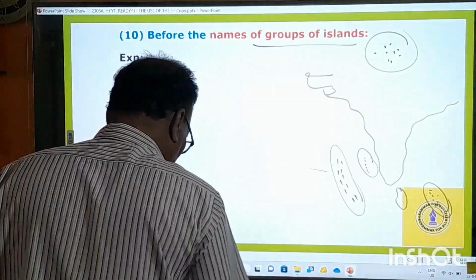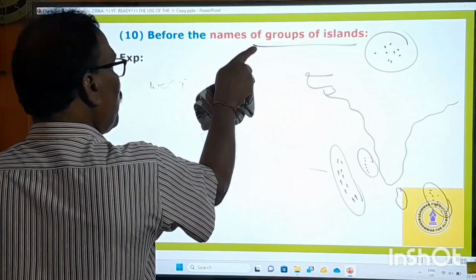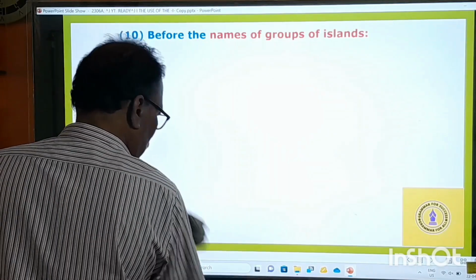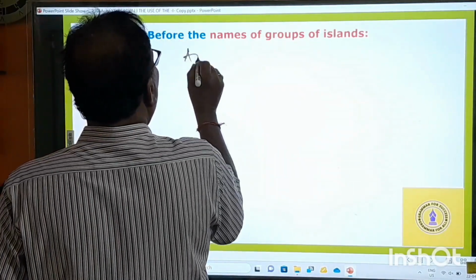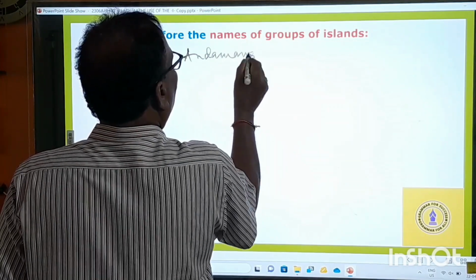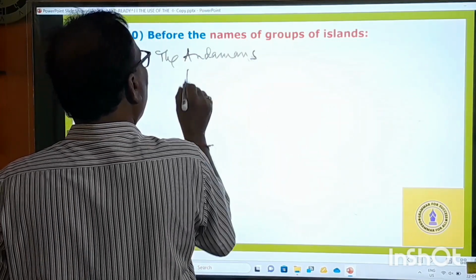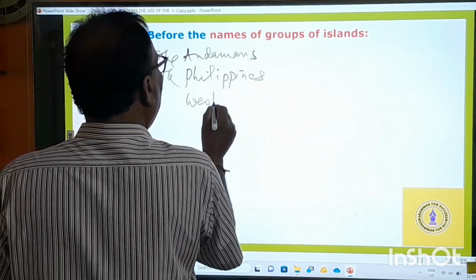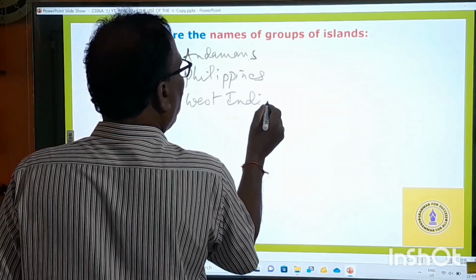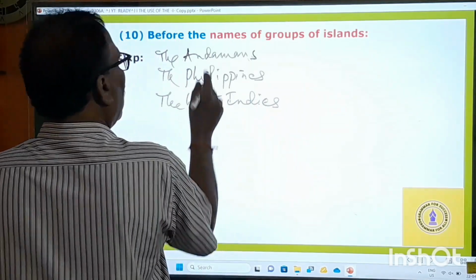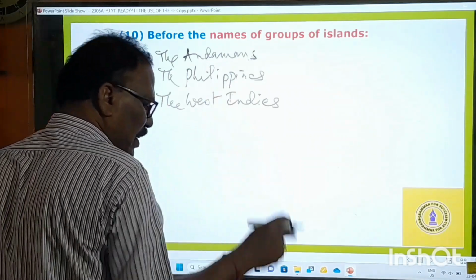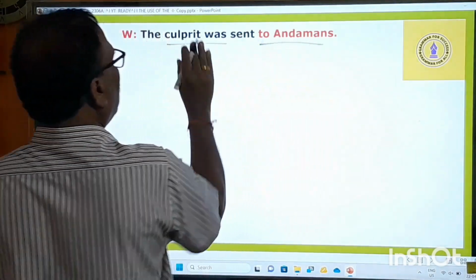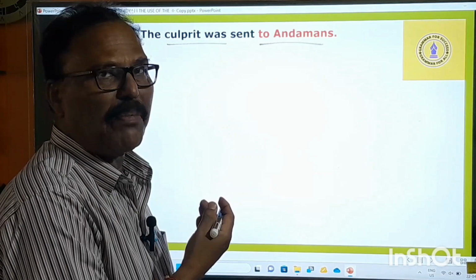So before the names of groups of islands, we must use the definite article. Now let us get the names. The Andamans, the Philippines, the West Indies. These are all the names of groups of islands. "The culprit was sent to Andamans." "To Andamans" is a mistake. You think it is correct, your friend says it is a completely 100% right sentence.